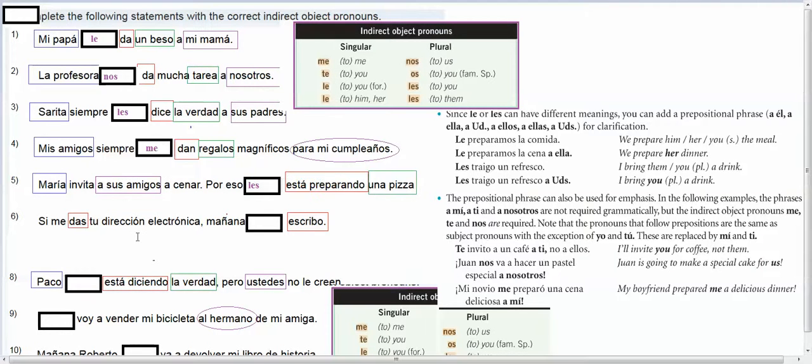Si me das tu dirección electrónica, mañana escribo. So our verb is, okay, so it's saying if you give me your email address tomorrow, I will write who? So if you give me your email address tomorrow, I will write you.